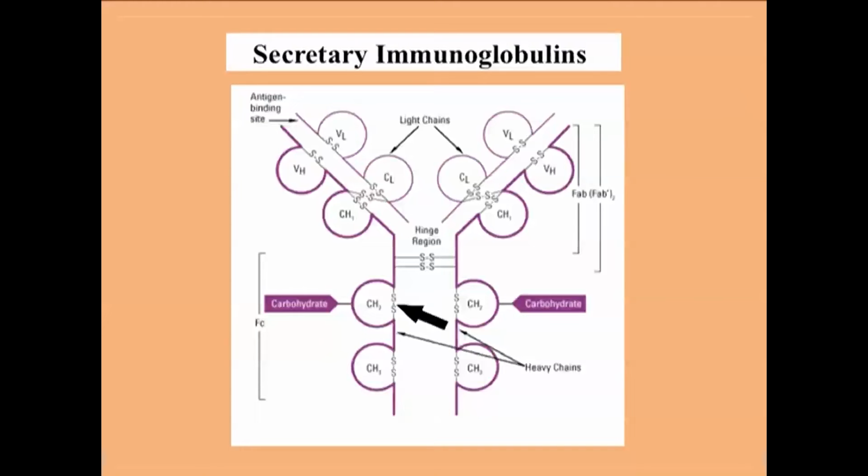There are some intrachain disulfide linkages also present in the immunoglobulin molecule. Now this is the N-terminal end and this is the carboxy terminal end. From the amino terminal end, about 100 to 110 amino acid residue part shows maximum sequence variation among different immunoglobulin molecules. Thus, that region is called variable region.